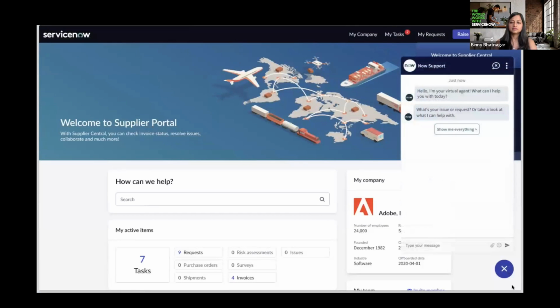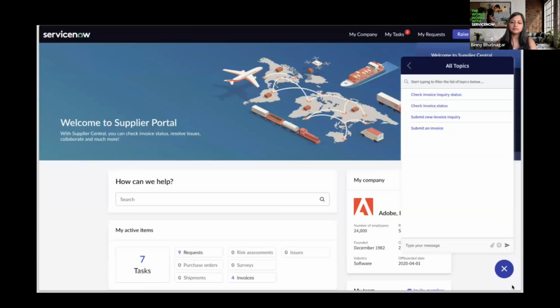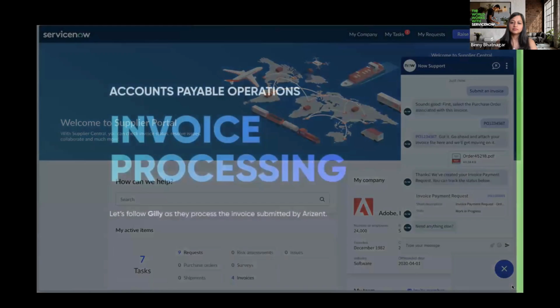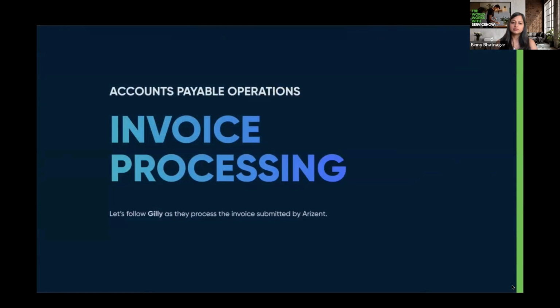John had previously delivered goods and services to his customers and now needs to submit an invoice for payment. After a few simple questions, John is able to attach his invoice and submit the request for payment. John saved a ton of time by using the virtual agent. He can also easily self-serve by tracking the status of his invoice. Now that the invoice is submitted, let's take a look at the invoice processing workflow.